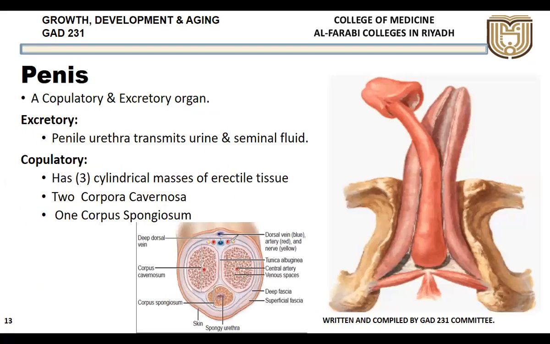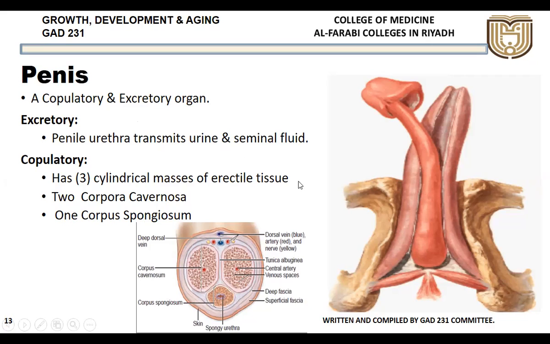Now, finally, coming to the penis, which is the copulatory as well as the excretory organ. The penile urethra transmits urine as well as the seminal fluid. Here is the spongy urethra, also called the penile urethra, which is transmitting urine as well as the seminal fluid. So it is a common passage for both urine and the seminal fluid. That is the urethra in the case of the male. It is the copulatory organ.